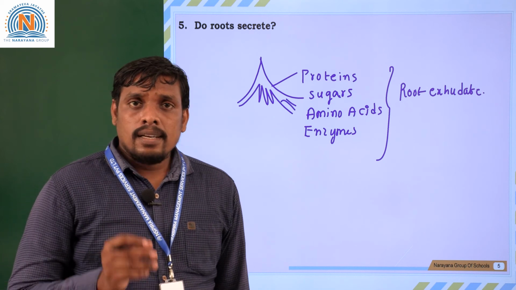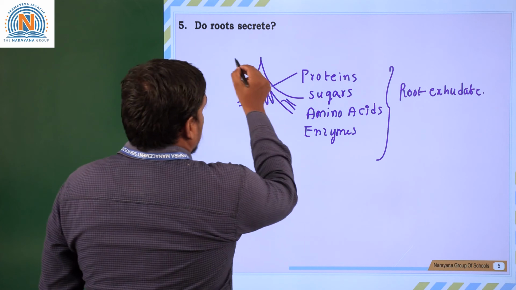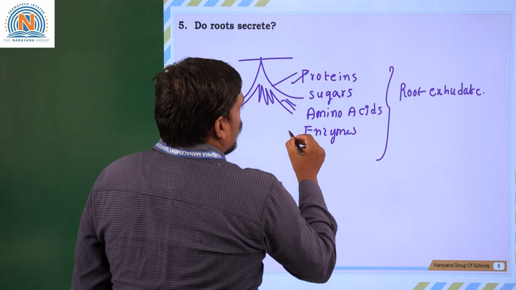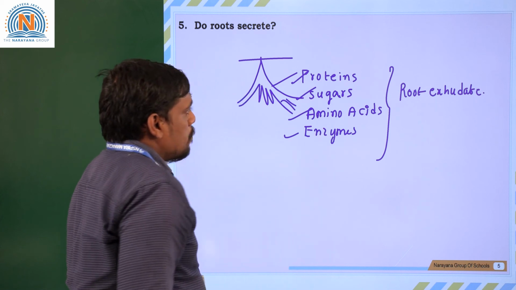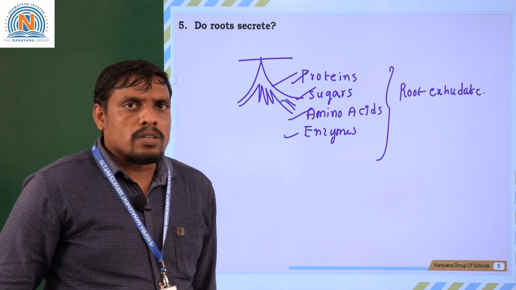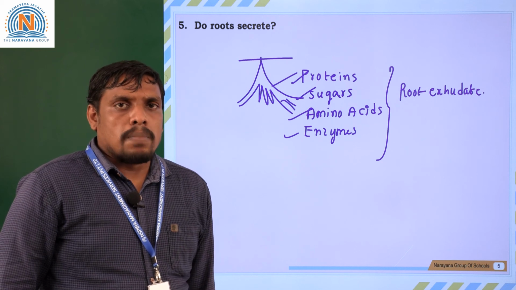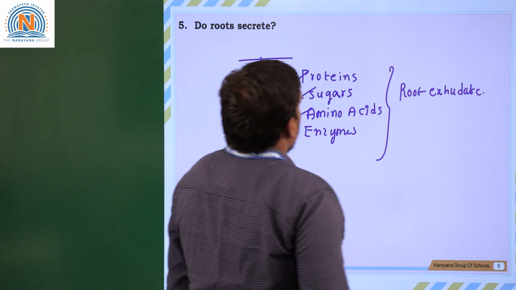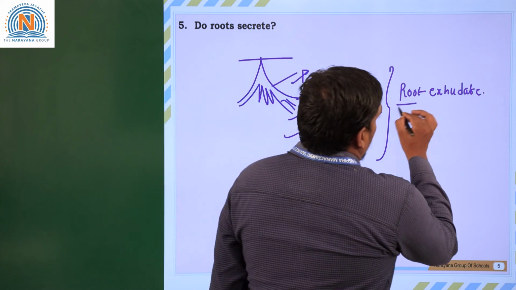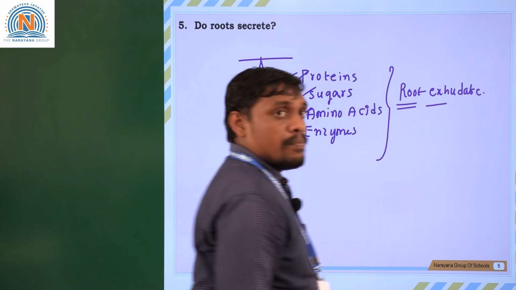Yes, definitely. Some components come from the roots, such as proteins, sugars, amino acids, even enzymes and other kinds of biomolecules that can be secreted from plants. So these are the various products that are secreted from the plants. These are scientifically called root exudates.